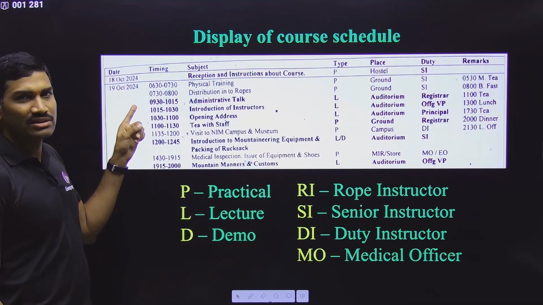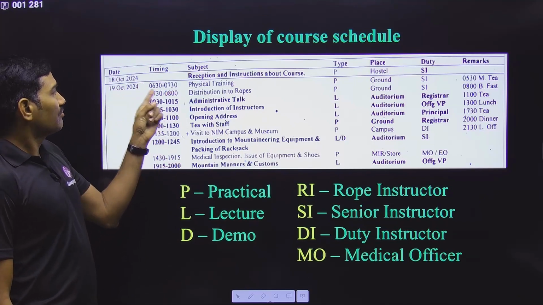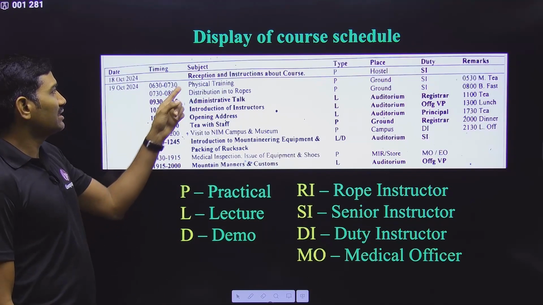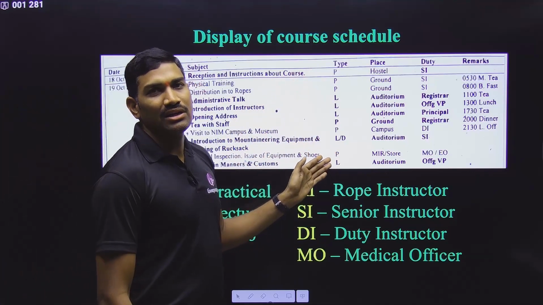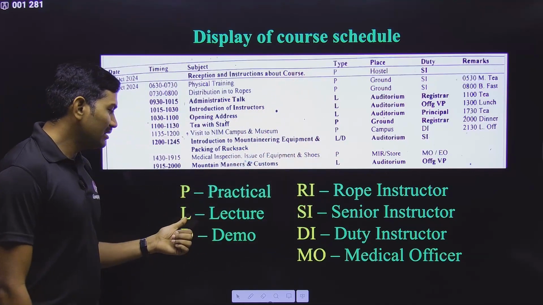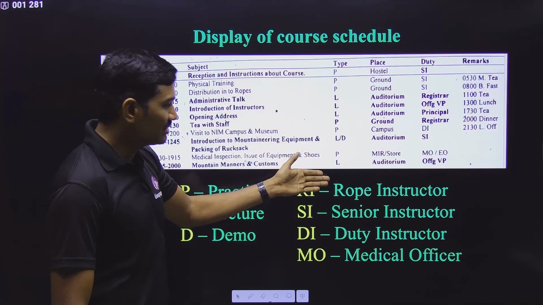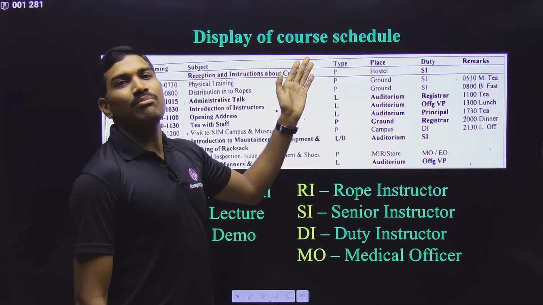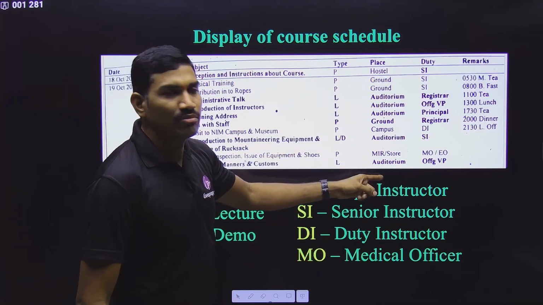And here you can see the date with the timings, from time with the durations also they have mentioned, and what is the activity that is taking place here, what type of activity it is. L means lecture, D means demo, P means practical. That will also be mentioned, and what is the place, at what location exactly it is taking place, that also they have mentioned here.